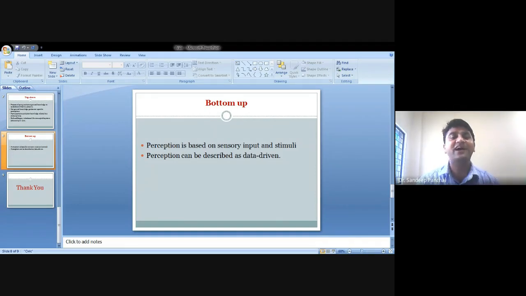Our general knowledge guides our perception. Our past experience and knowledge help us to understand the stimuli. Whatever we have learned earlier, on the basis of our learning and past experience, we perceive something and assign meaning to the stimulus.